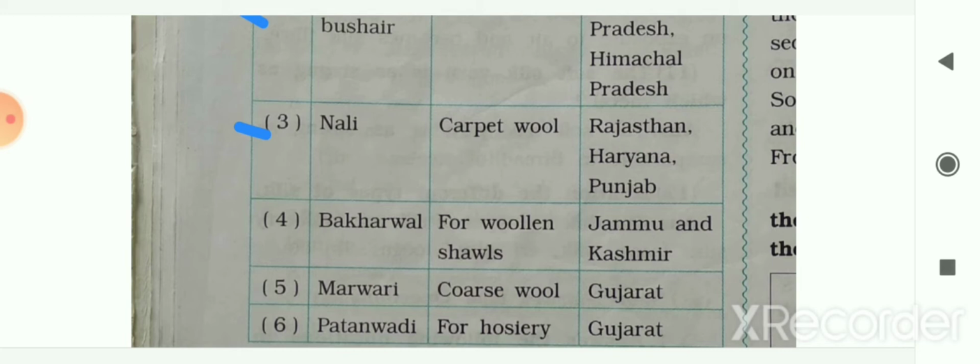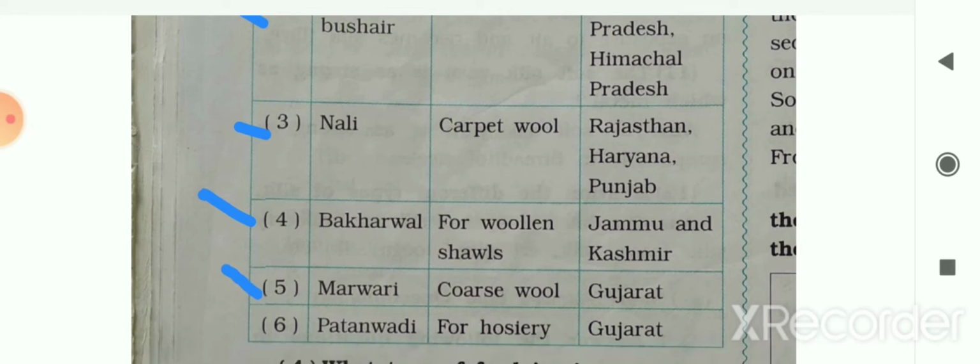The next is Bakharwal. It gives wool to make woolen shawls and is mainly found in Jammu and Kashmir. The next is Marwari. It gives coarse wool, that means thick wool, and is mainly found in Gujarat. Next is Patanwadi. It gives wool that we use to make hosiery, and it is mainly found in Gujarat.